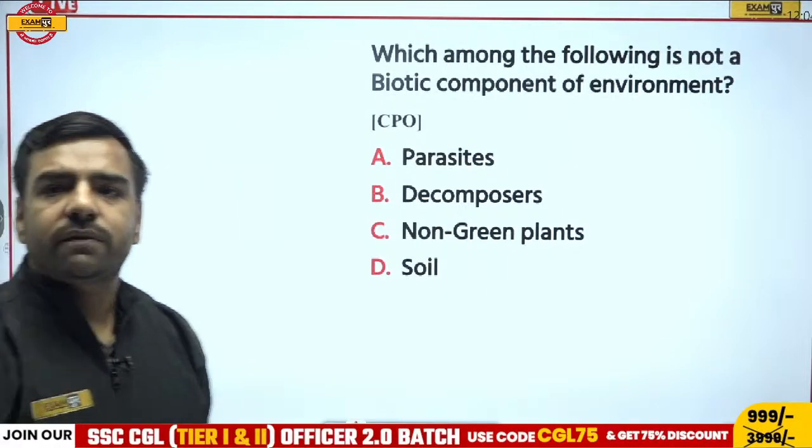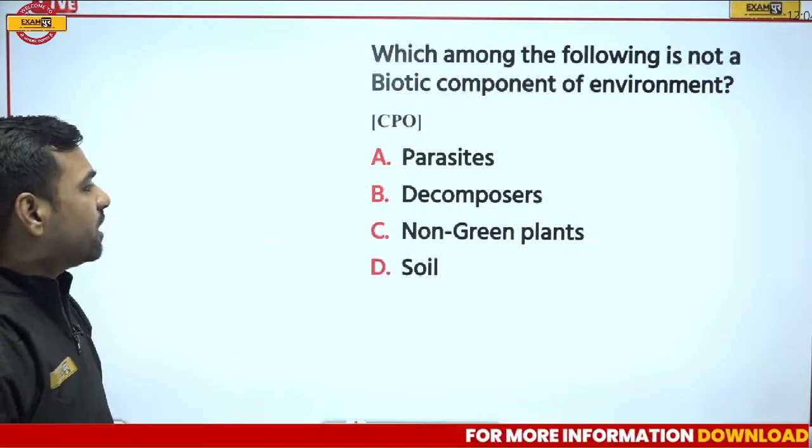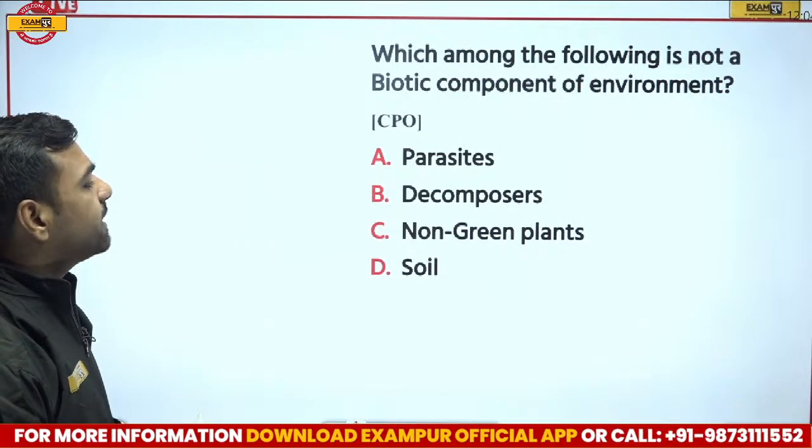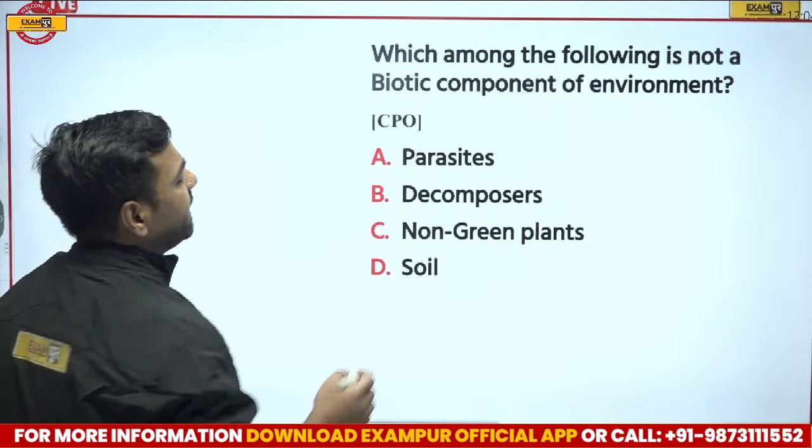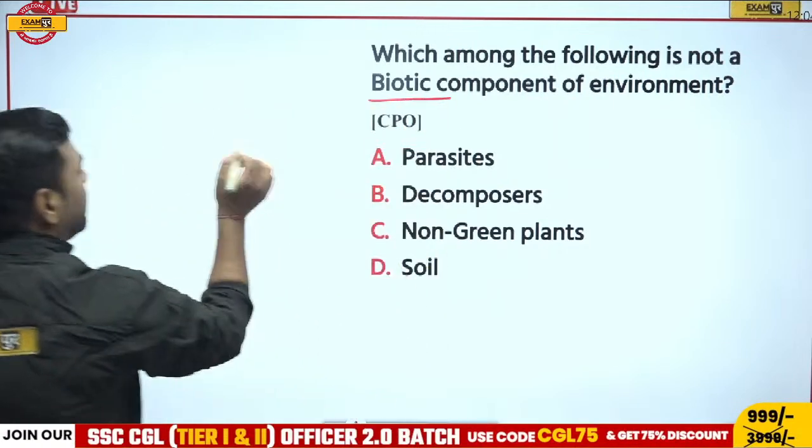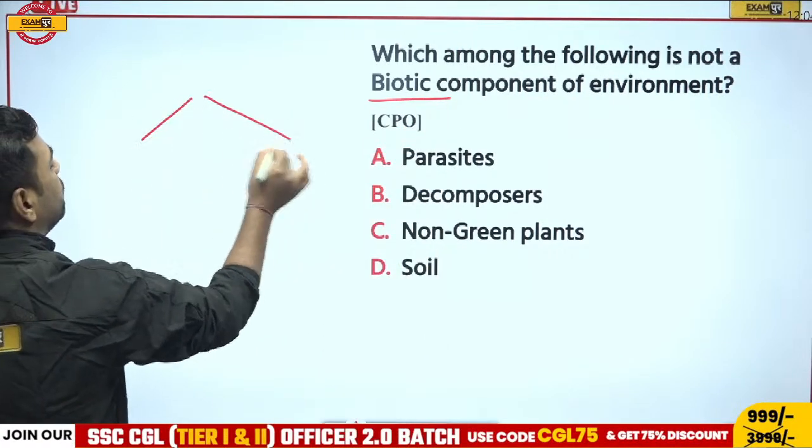So Akhilesh is going with D over here. Okay. So Akhilesh, if I go with the D option, just have a look. They are asking not a biotic component. What is a biotic component? Actually, if I talk about these components, they are divided into two parts.